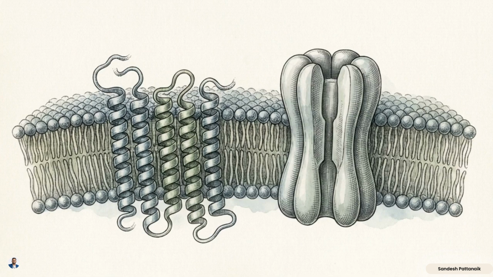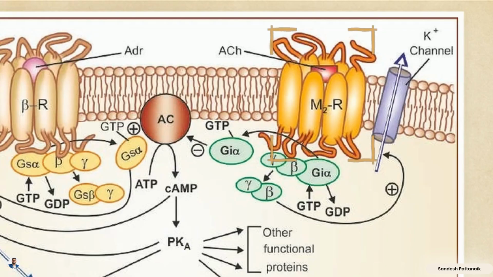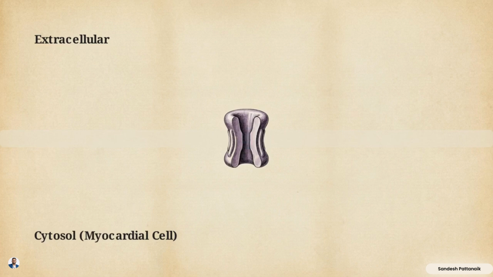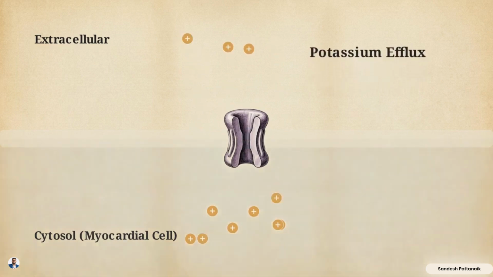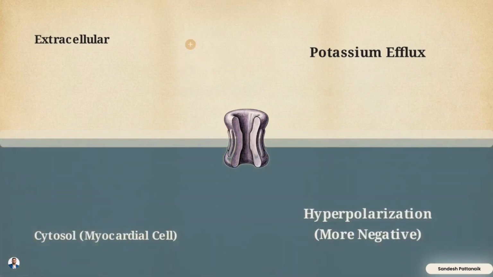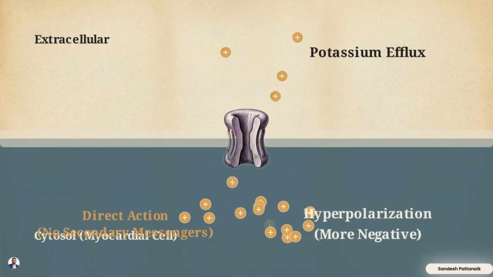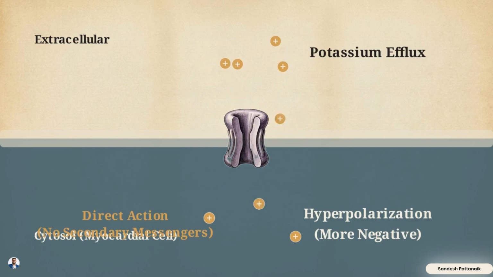GPCRs do not always rely on complex secondary messenger cascades like cAMP or IP3 to alter cellular function. Returning to the myocardial diagram, we examine the muscarinic M2 receptor. When acetylcholine activates the inhibitory GI protein, the green beta-gamma dimer breaks away. Instead of seeking an enzyme, it directly opens nearby potassium channels. Opening these specific potassium channels causes a rapid efflux of potassium ions. This hyperpolarizes the myocardial cell, depressing electrical impulse generation without a single secondary messenger being synthesized.